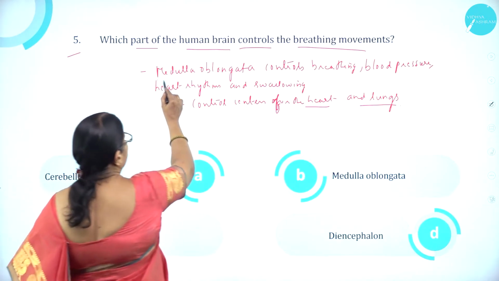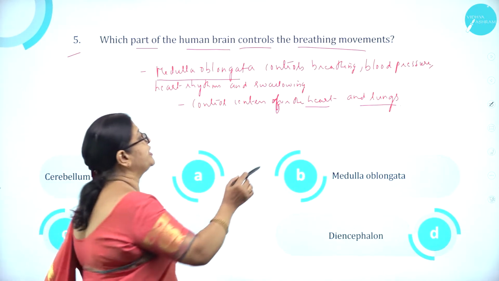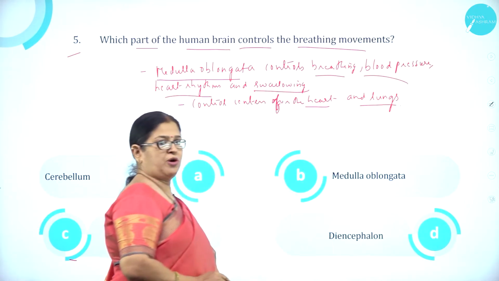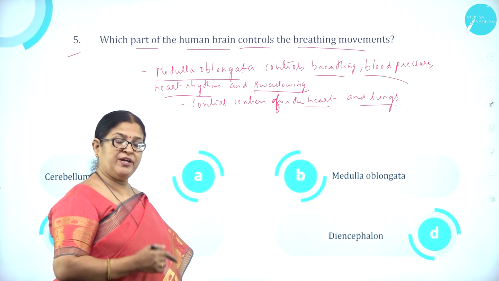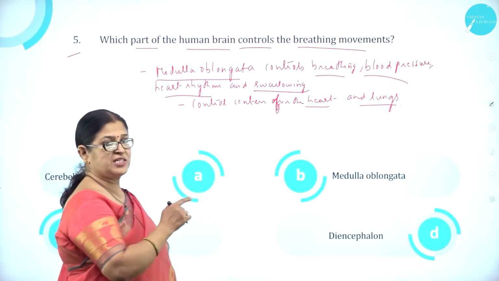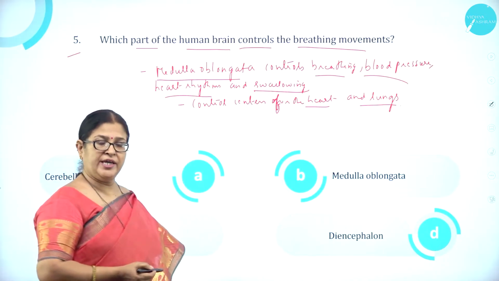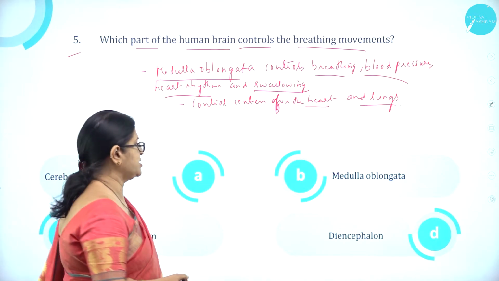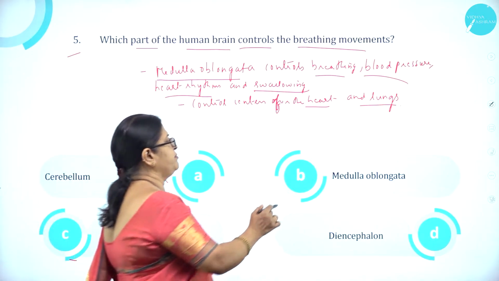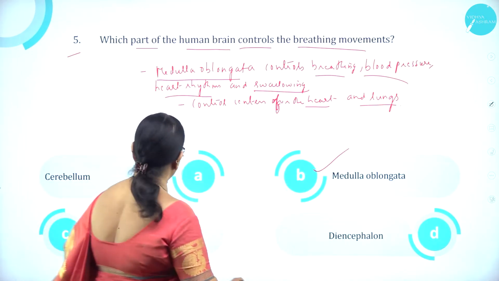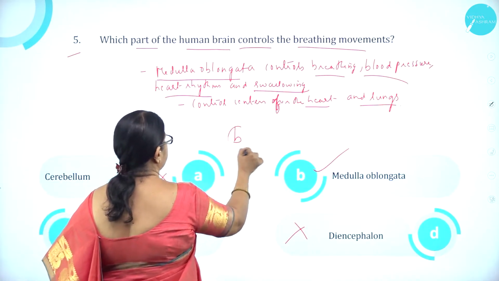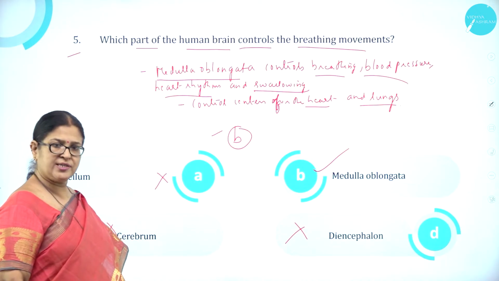So it is the medulla oblongata which controls breathing as well as blood pressure, heart rhythms and also swallowing. So you can call it a control center for the heart and lungs. So obviously lungs means it is very much involved in controlling the breathing movements. So it is medulla oblongata. Option A cerebellum is wrong. Option B medulla oblongata is correct. Option C cerebrum is wrong. Option D diencephalon is wrong. So option B medulla oblongata is correct.